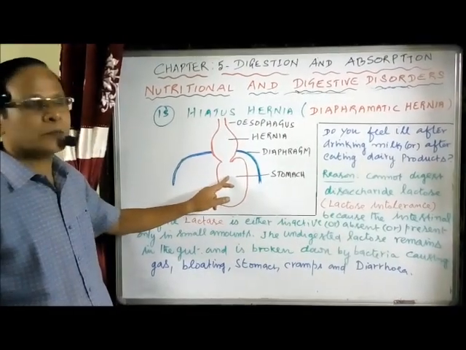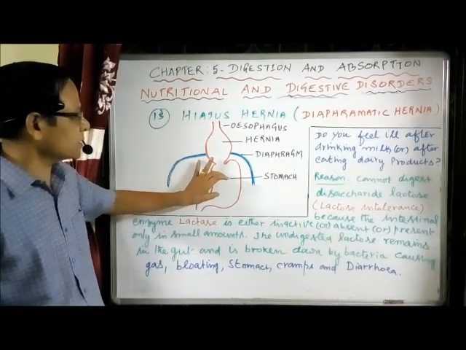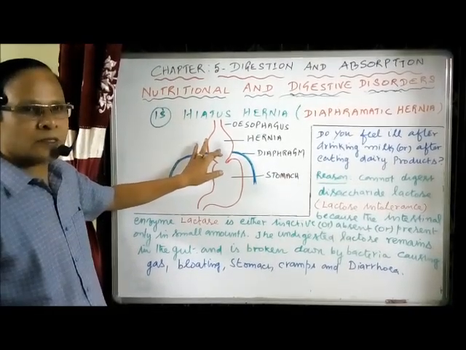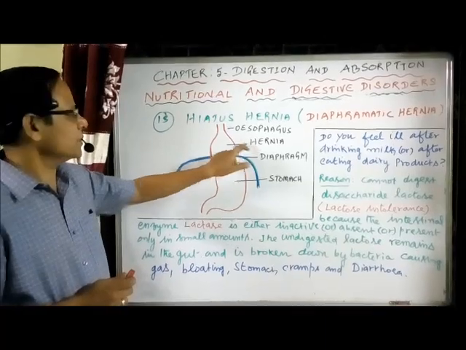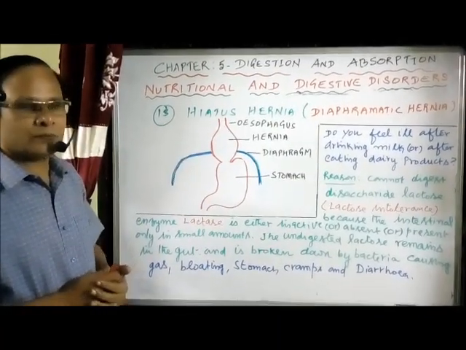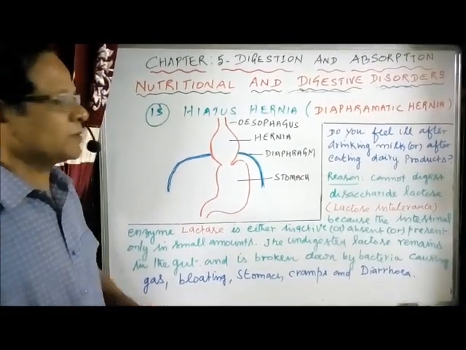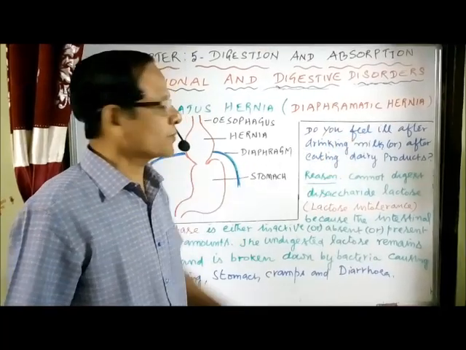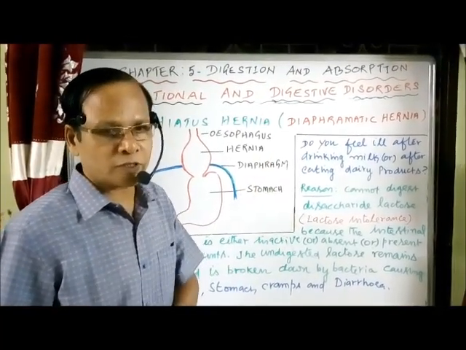Now this is the diagram showing hiatus hernia or diaphragmatic hernia. You see, this is the stomach and this is the diaphragm. Here the superior part of the stomach is protruding above the diaphragm and that is called the hernia. And this is the esophagus. Okay, that's the simple diagram showing the hiatus hernia. Now there is one question in the book. Do you feel ill after drinking milk or after eating dairy products? What's the reason?